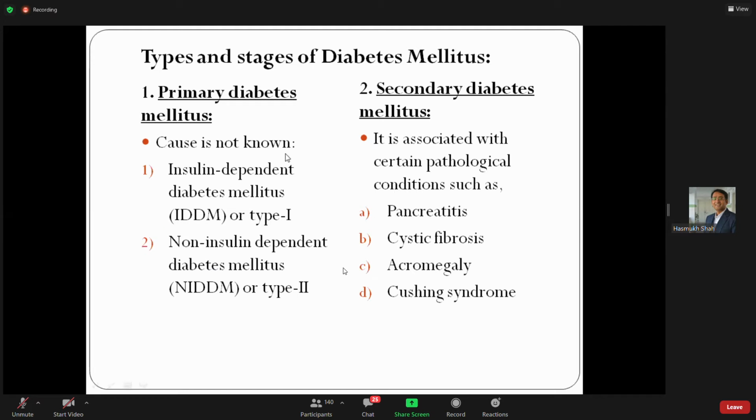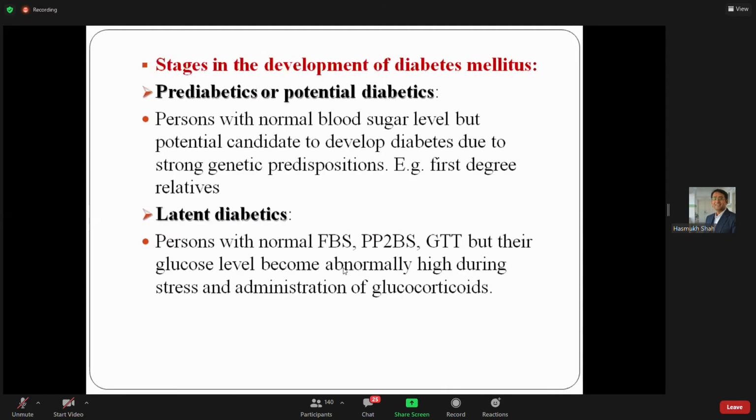So primary diabetes mellitus has two types: type 1, insulin dependent, and type 2, non-insulin dependent diabetes mellitus. Now, the stages of development of diabetes mellitus. First, pre-diabetes or potential diabetes: a person with a normal blood sugar level but a potential candidate to develop diabetes mellitus, mainly due to a strong genetic predisposition, a strong family history. This is one reason.